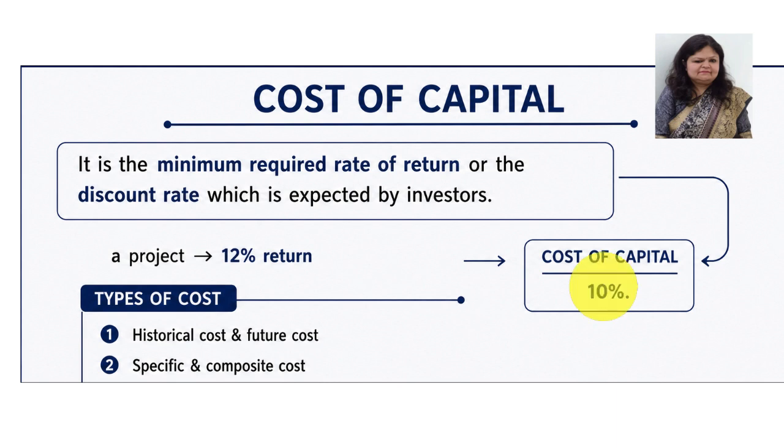So if your cost of capital is 10%, it means you have taken capital at the rate of 10% and you have invested that amount in a project which gives you 12% return. It means your project is acceptable. So the meaning of minimum required rate of return here is that you have to earn a minimum of 10% while investing in that project.